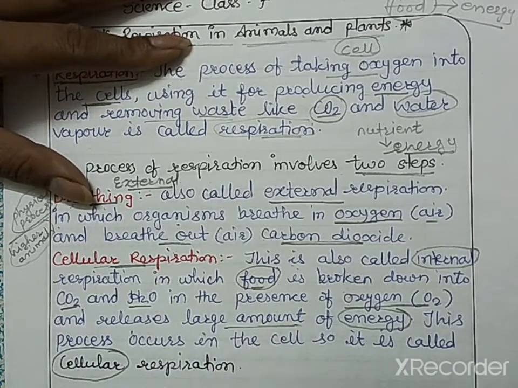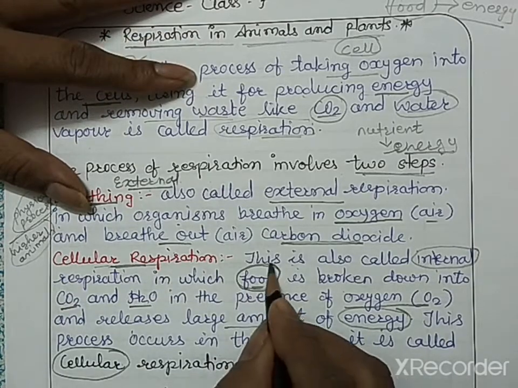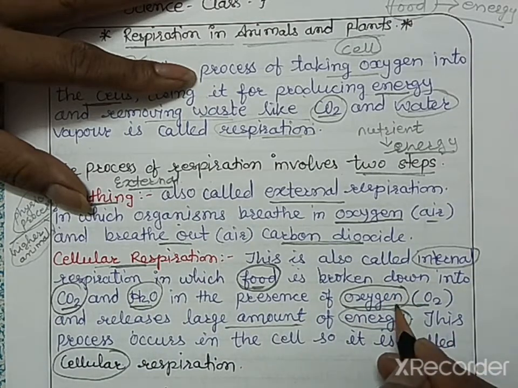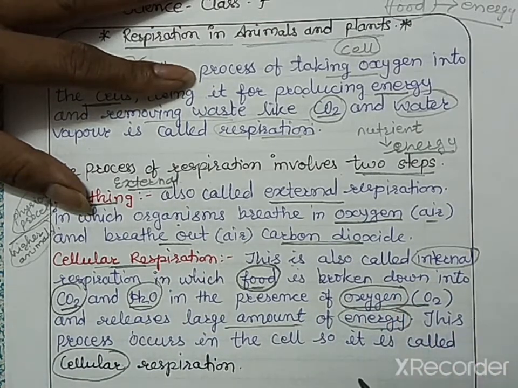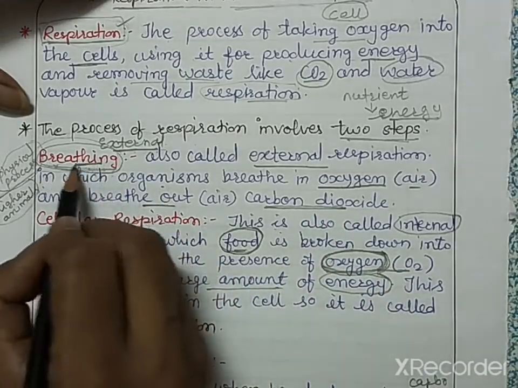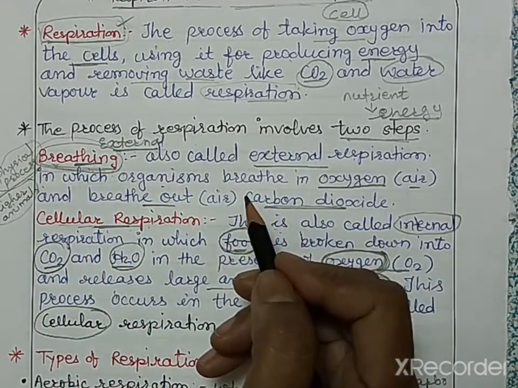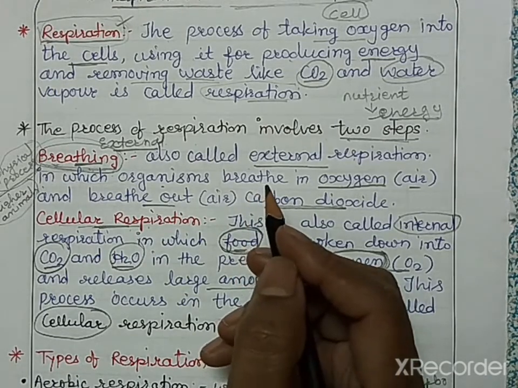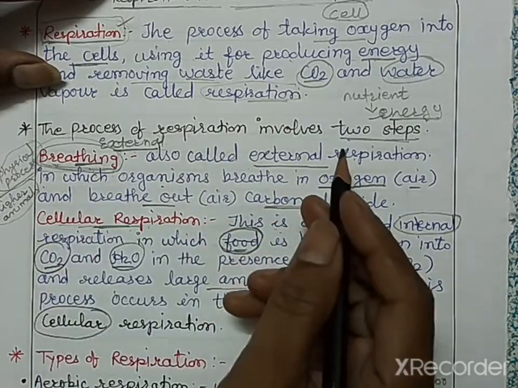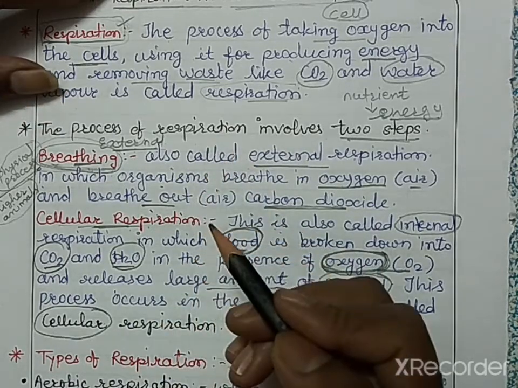Oxygen is very much needed for cellular respiration, and the oxygen needed is obtained from breathing, or external respiration. Respiration is the process that results in the release of energy. Animals perform both breathing and respiration, but green plants perform only respiration.